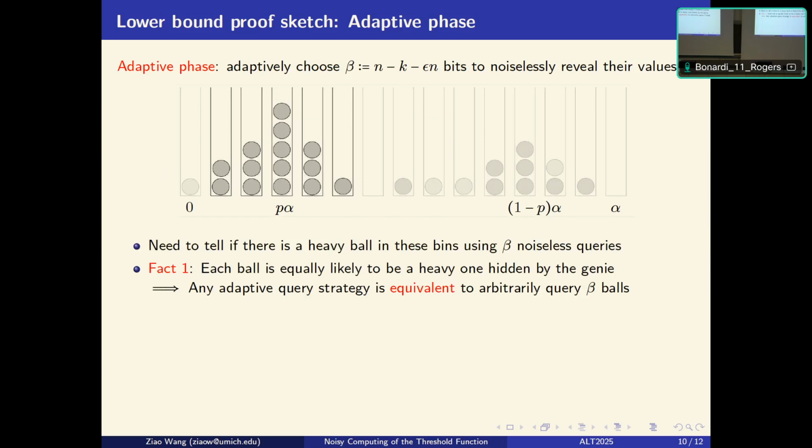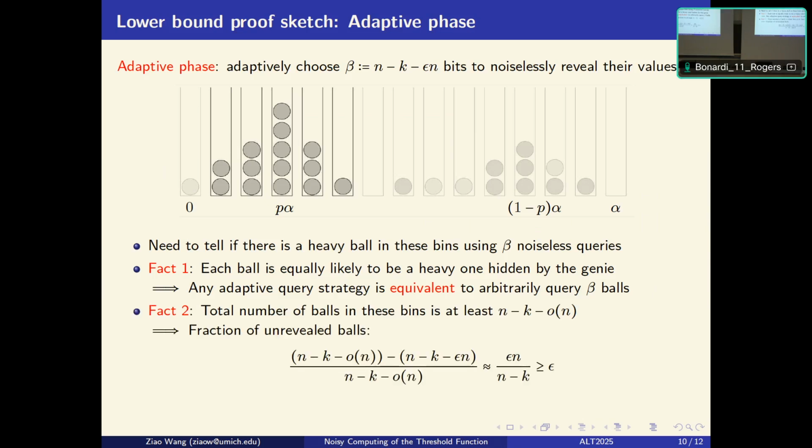And this implies that no matter how we design the adaptivity in this step, it is equivalent to arbitrarily choosing beta balls to reveal their weights. And the second fact is that the total number of balls in these typical bins, we can bound to be at least n minus k minus little o of n. So from here, we have in total this number of balls here, but we only have a beta budget of revealing.